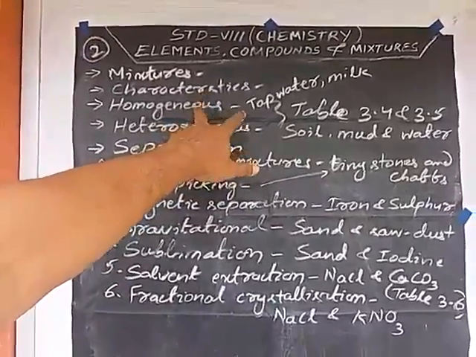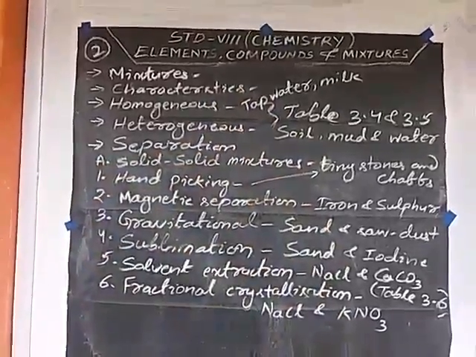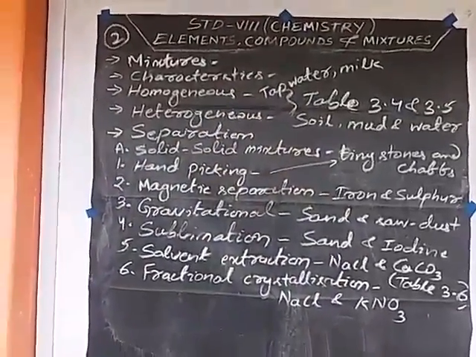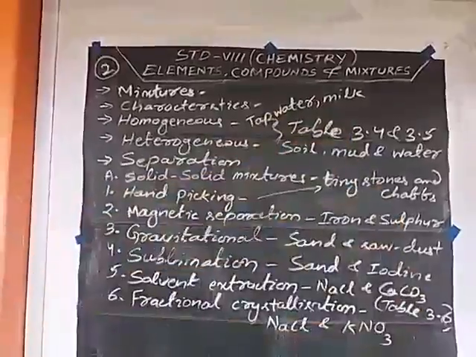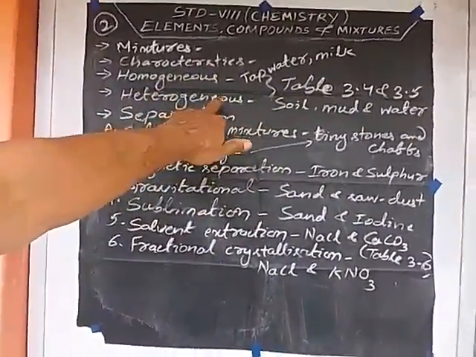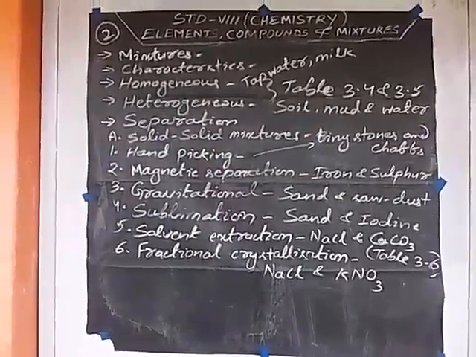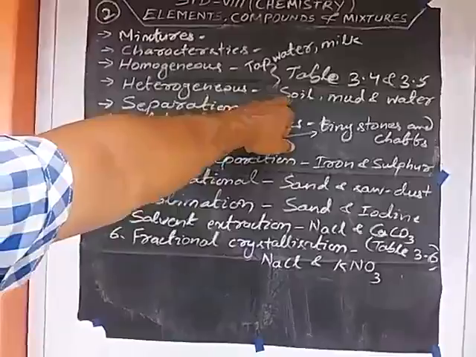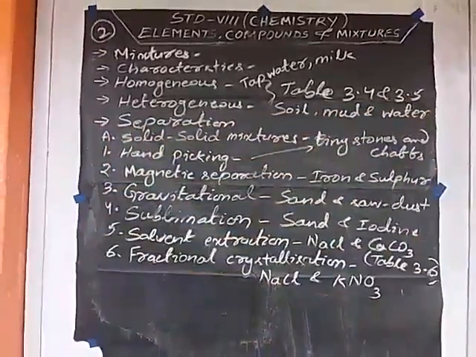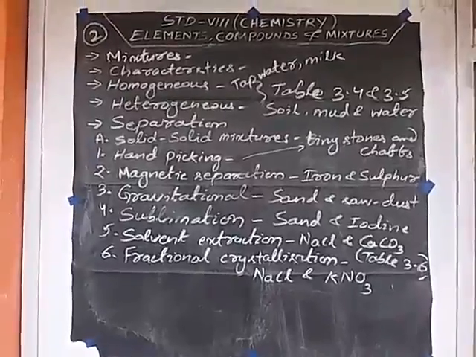Homogeneous means that throughout the bulk, you cannot see the solute particles. Examples: salt solution, sugar solution, tap water, milk. These are homogeneous. Heterogeneous: if you can see the solute particles with your naked eye, then it is heterogeneous. Soil, mud and water, chalk dust and water. These are examples of heterogeneous mixtures.